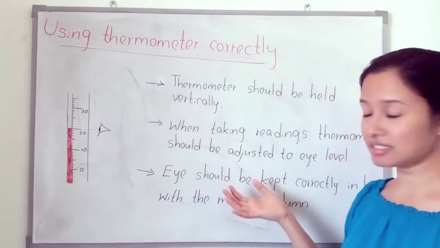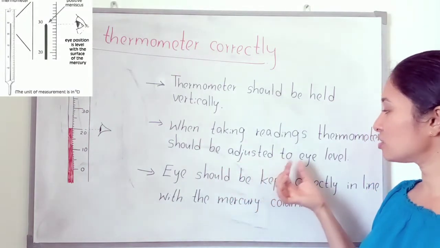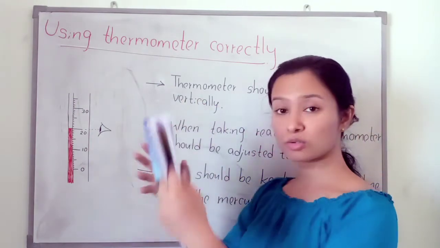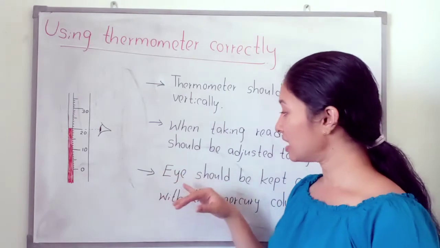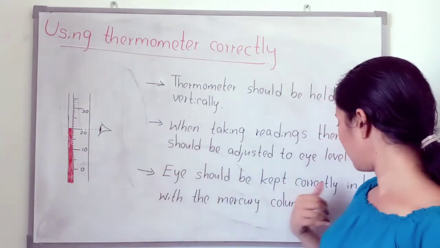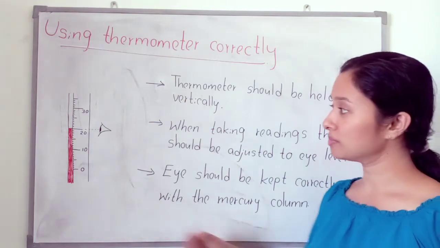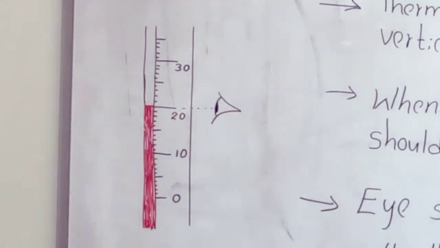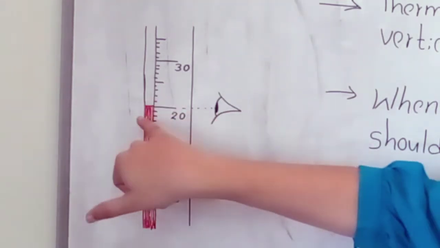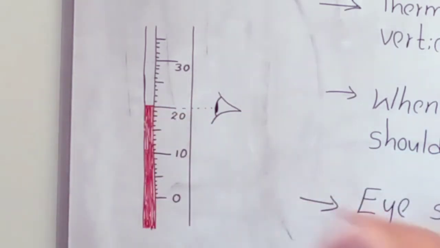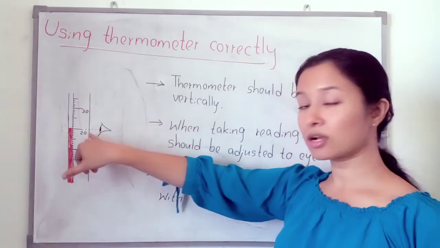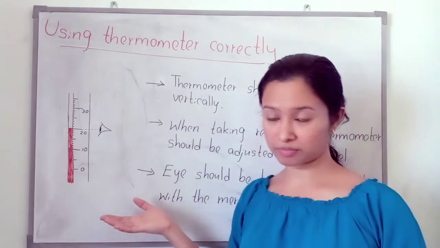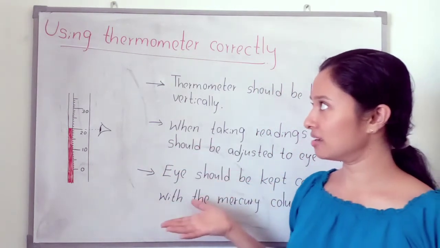When taking readings, the thermometer should be adjusted to our eye level. Then the eye should be kept correctly in line with the mercury column, this way. As in the figure, you have to take the reading. Otherwise, it is wrong. So these are the methods of